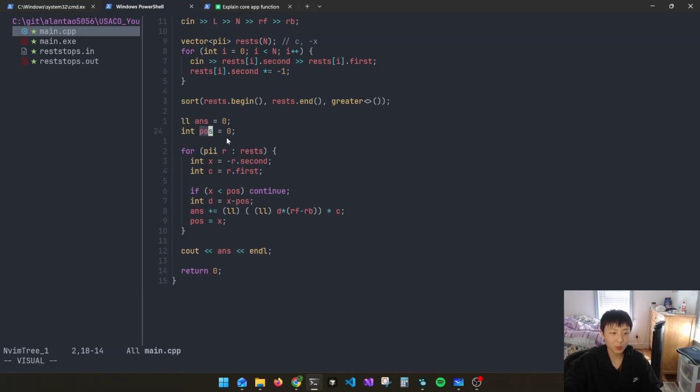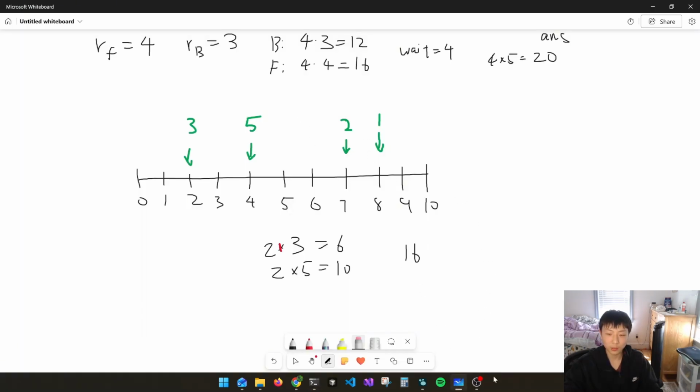And the position represents Bessie and Farmer John's position, because when Bessie goes, she has to wait until Farmer John fully follows. You can make a proof. I think there's a proof that the most optimal solution waits for Farmer John to come all the way to Bessie before moving again. You can probably prove it to yourself, but I think it's pretty obvious why that is if you just use the method that I said over here.